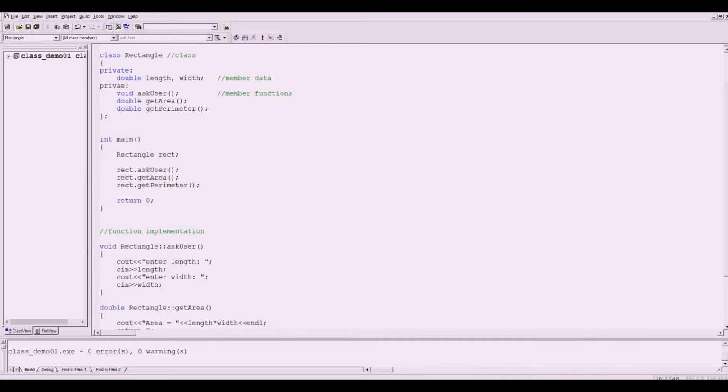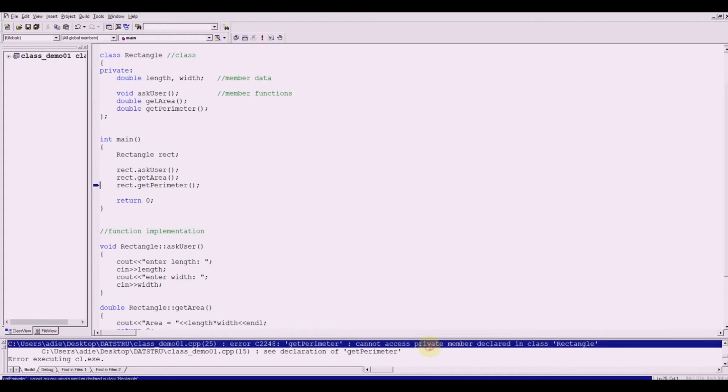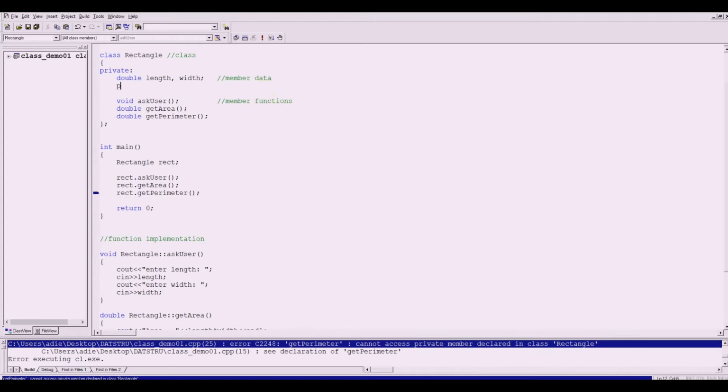Or simply, let's just remove this, because anything that follows is private. So when we run this, you've got 3 errors. All of these are set to private and you cannot use those. Let's bring it back to the original form.